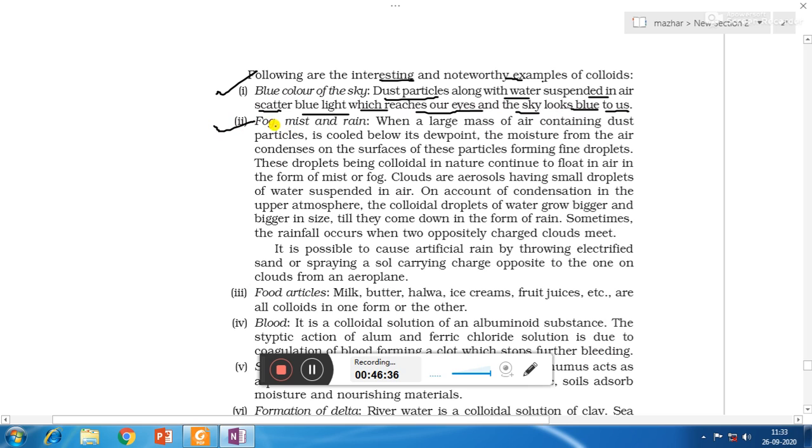Second is fog, mist and rain. These are also examples of colloids. When a large mass of air containing dust particles is cooled below its dew point, the moisture from the air condenses on the surface of these particles, forming fine droplets. These droplets, being colloidal in nature, continue to float in air in the form of mist or fog.